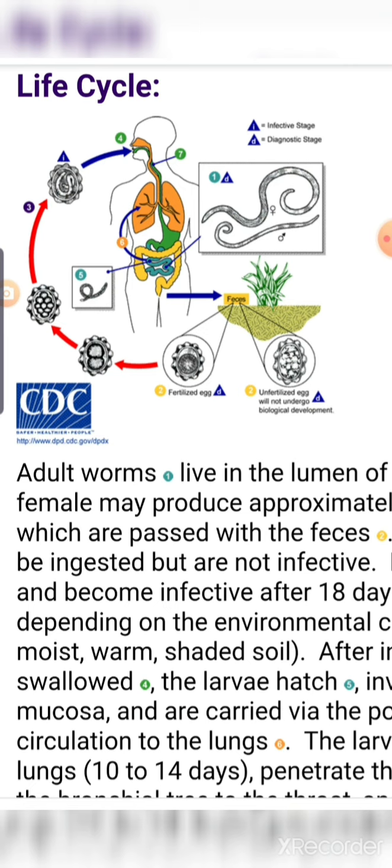The eggs have a shell and come out of the host body along with the feces of the host.